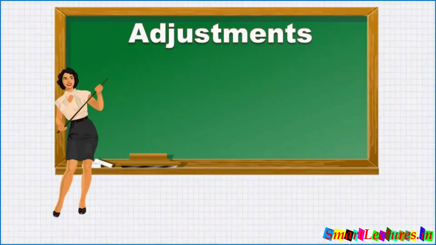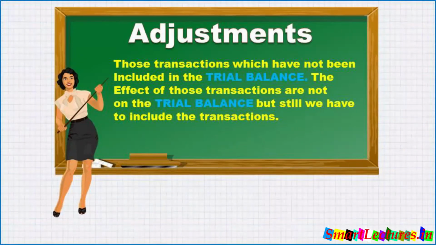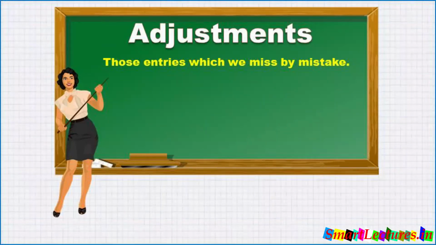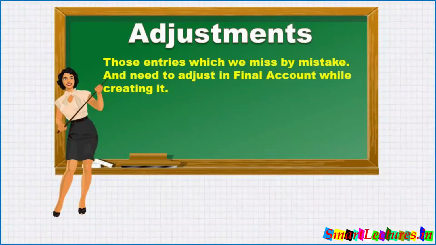Now we are going to start adjustments. Adjustment means those transactions which have not been included in the trial balance, means the effect of those transactions are not on trial balance, but still we have to include all these transactions. So you can say by mistake we missed all these transactions. Now we have to include them in the final accounts. Basically it's not an error, just for the convenience of learning we are going to assume that these things are missing. Let's take one question.